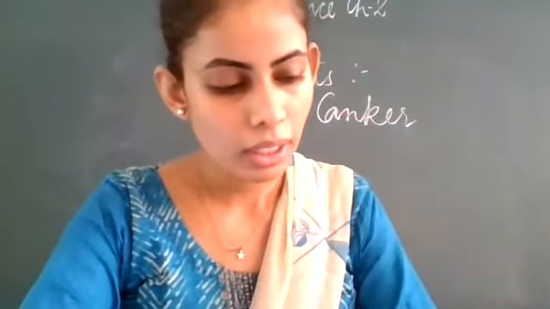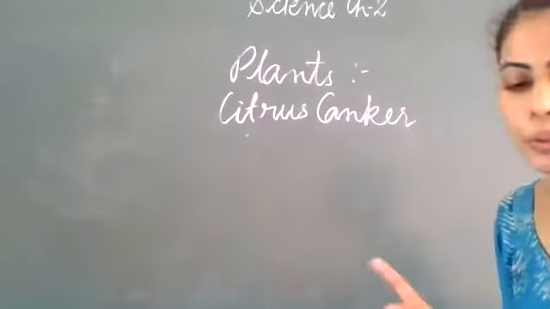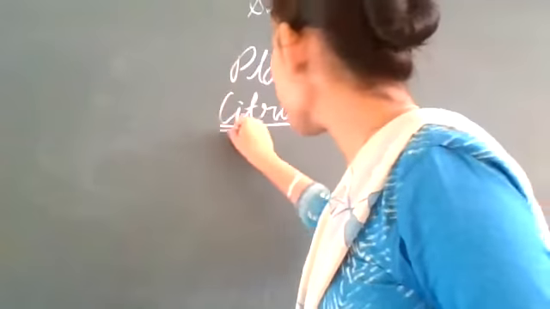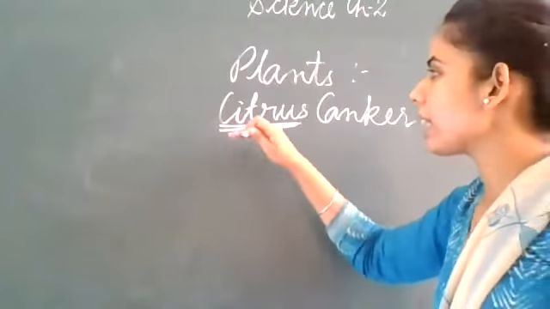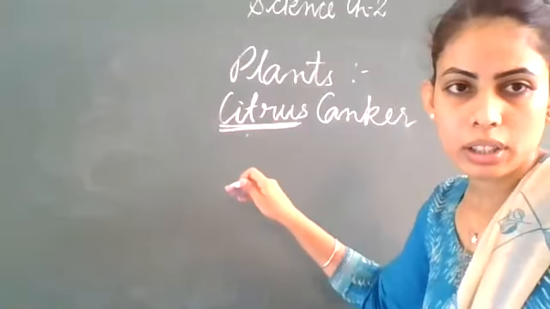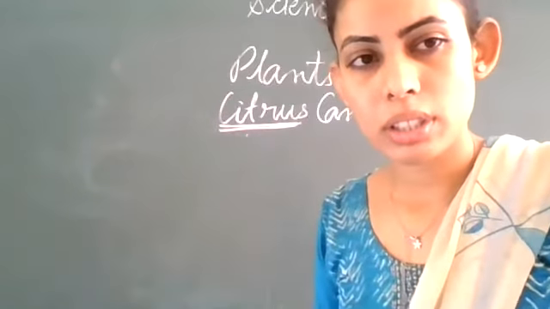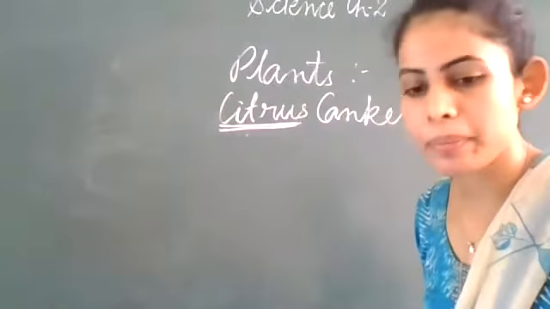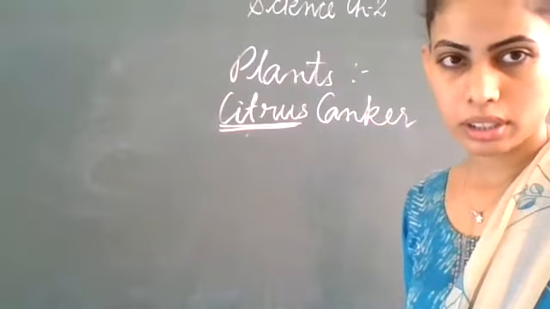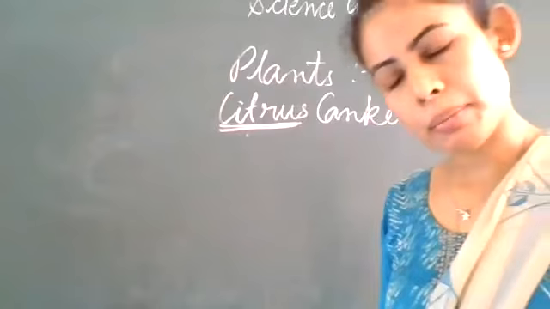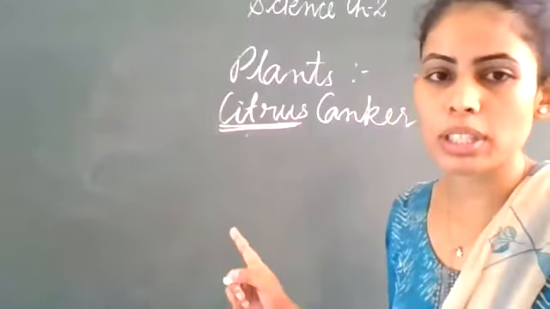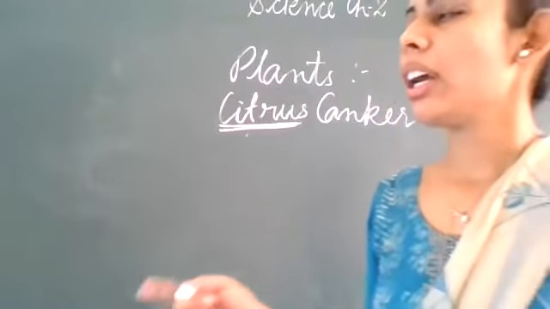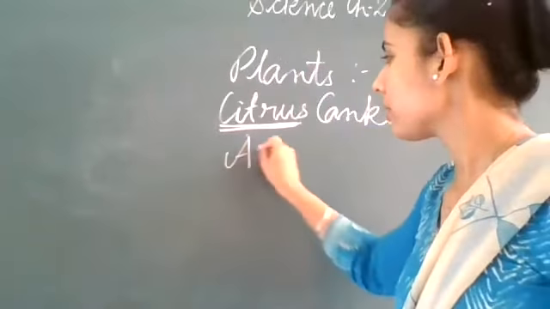Clear? So it affects the citrus fruits. Clear? The name itself is telling that it is for the citrus one. Okay, can you name some citrus fruits? Ma'am, lemon, Ma'am, orange. Lemon, amla, orange. Yes, amla. So these are the citrus fruits. So it will affect these plants. Okay, and the mode of transmission is air.